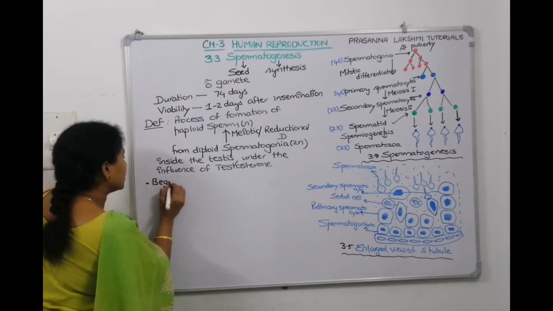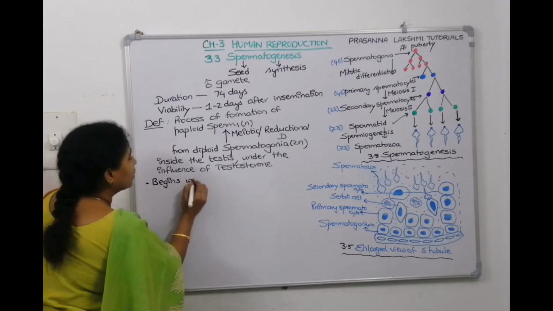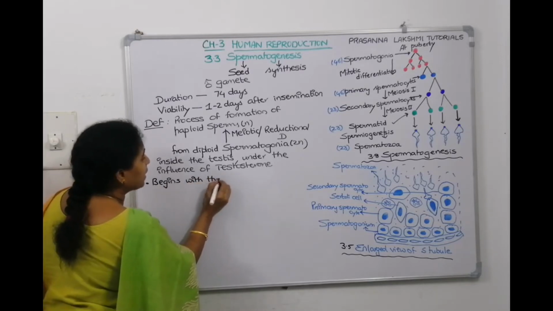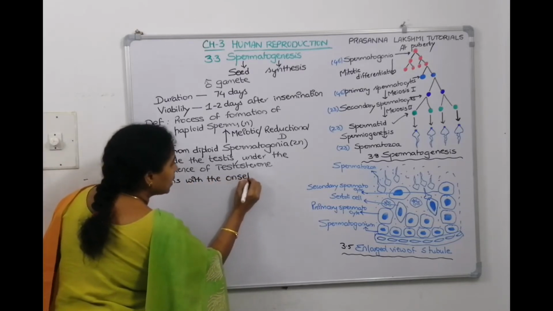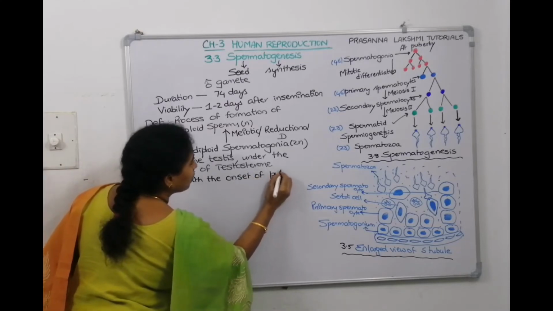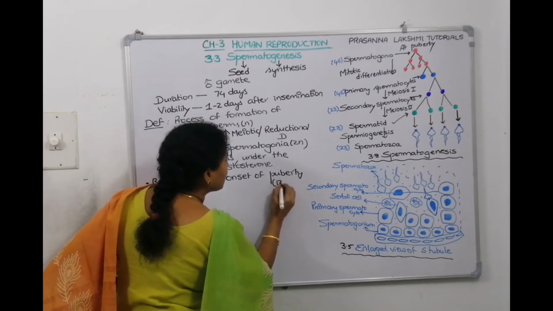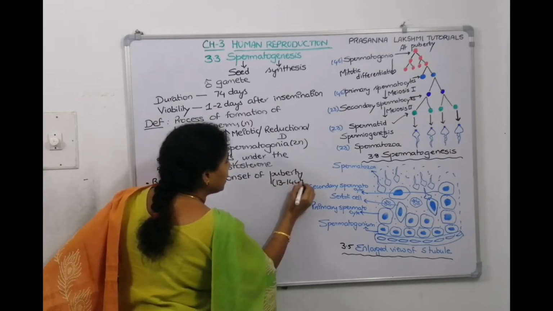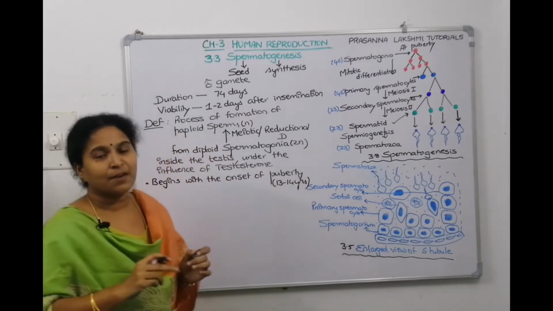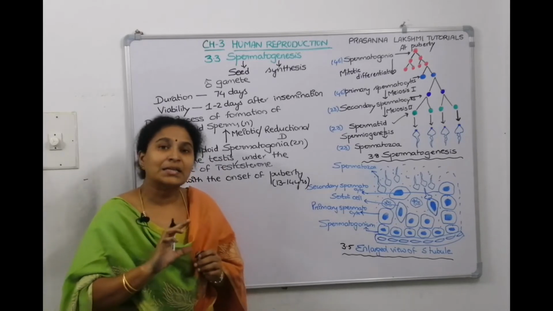It begins with the onset of puberty. What is the age of puberty in boys? It starts at 13 to 14 years. In girls at 10 years itself it will start, but in boys it starts a little late.